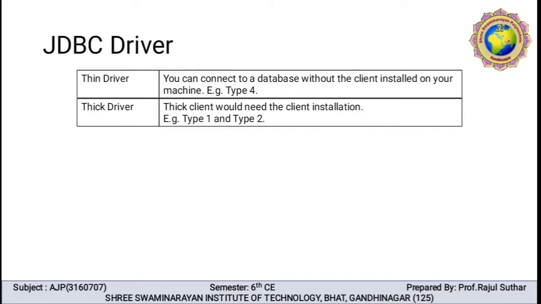And what do you mean by thick driver? A thick client would need the client installation. So the type 1 and type 2 drivers we already discussed, the JDBC-ODBC bridge driver and the native API partially Java driver. Type 1 and type 2 drivers are thick drivers.